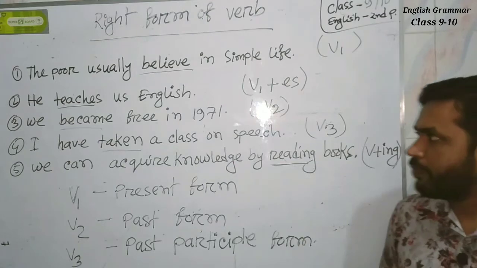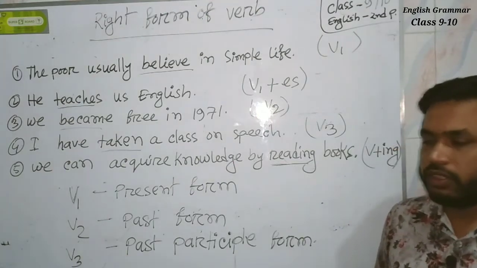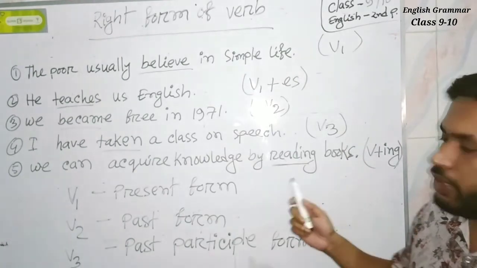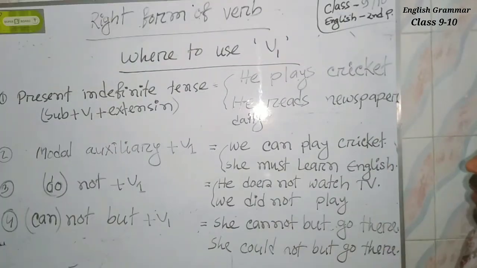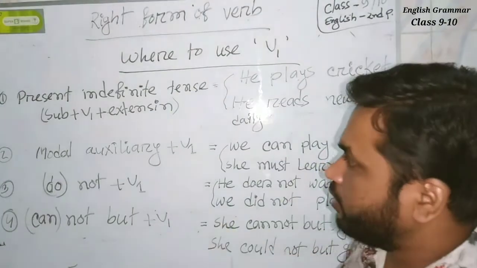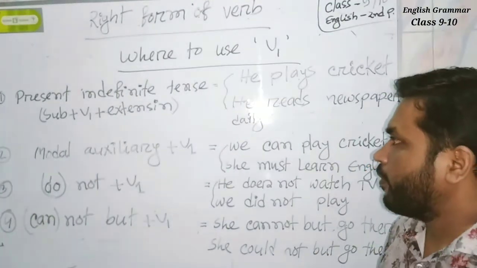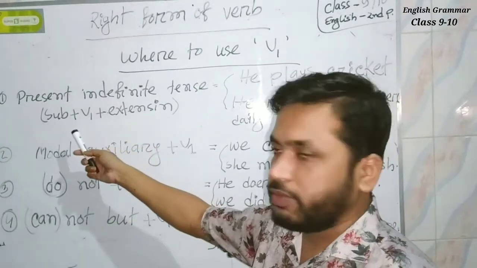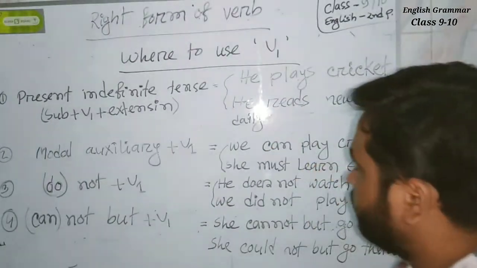First of all, I am going to discuss where to use B1. The first rule is: in present indefinite tense we use B1. The structure of the present indefinite tense is subject plus B1 plus extension.